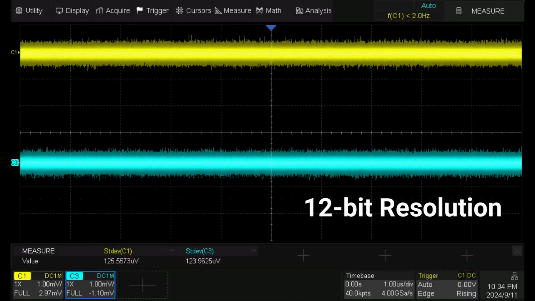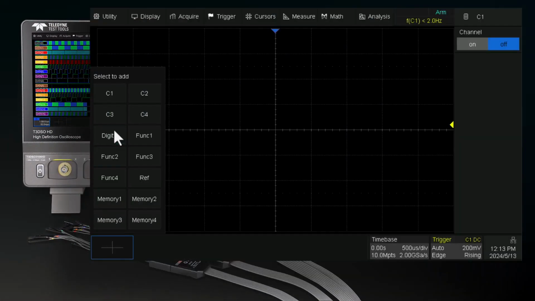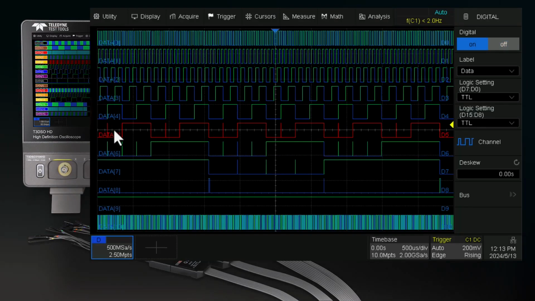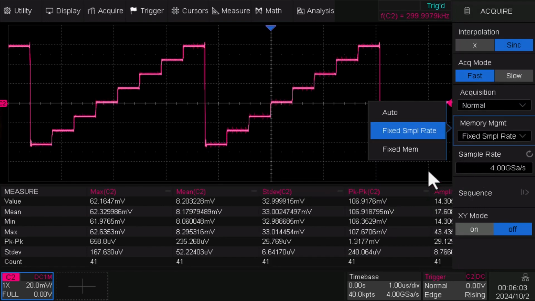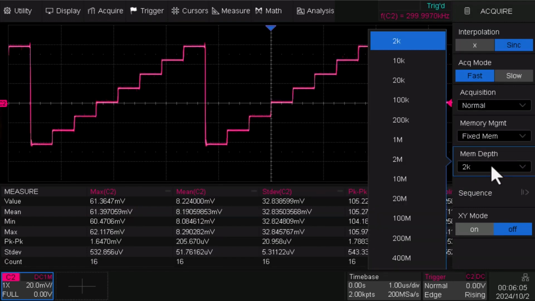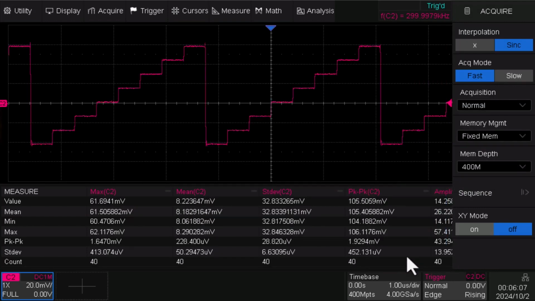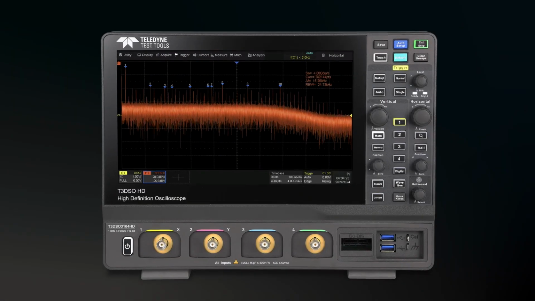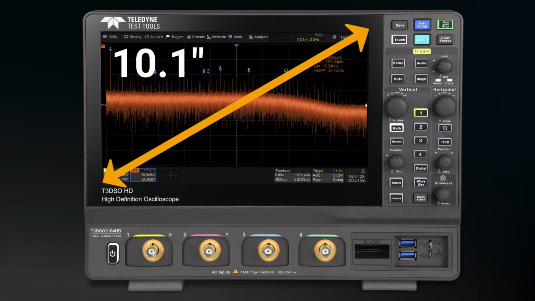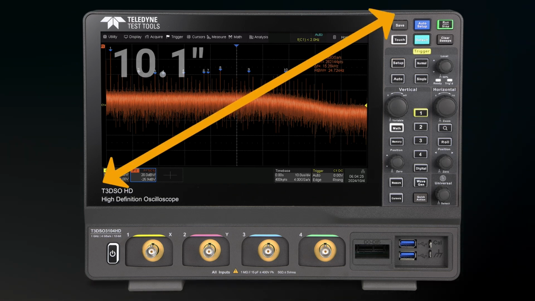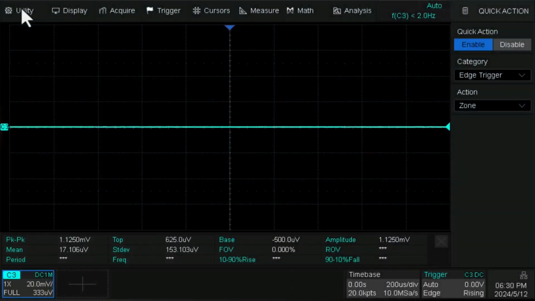12-bit resolution shows you more details and less noise on the waveform with low noise floor. It displays 16 digital channels mixed signal analysis. Each model provides a maximum sample rate of 4 gigasamples per second and a maximum memory depth of 400 megapoints per channel. With the addition of a user-friendly UI design, the large 10.1-inch capacitive touchscreen display supports multi-touch gestures, greatly improving operation efficiency.